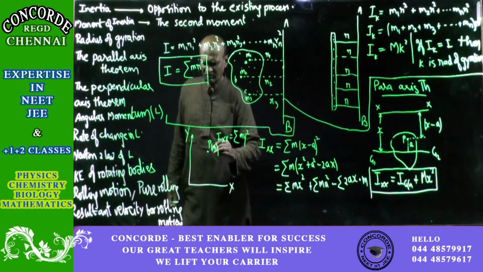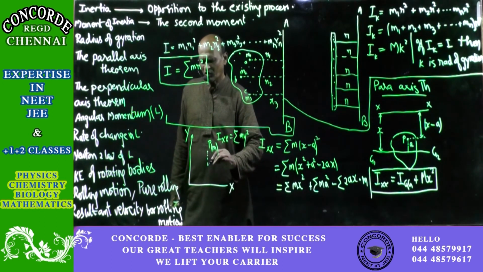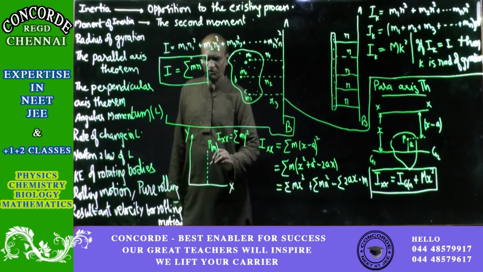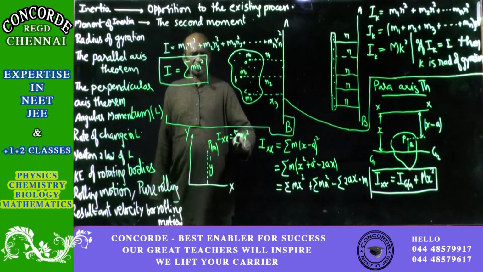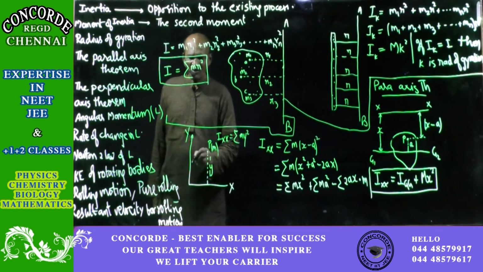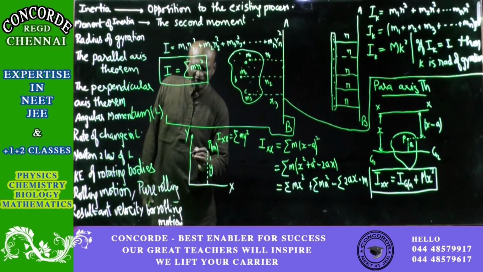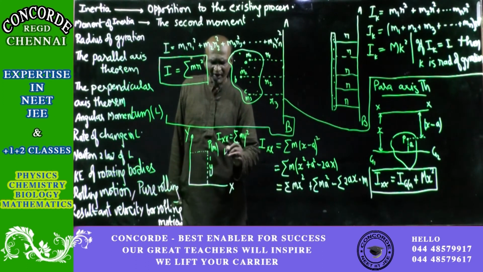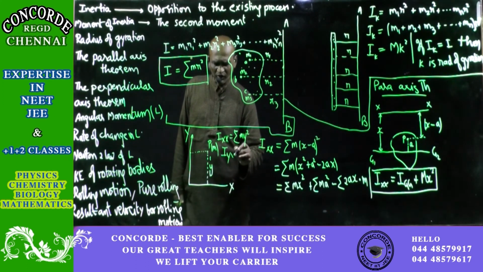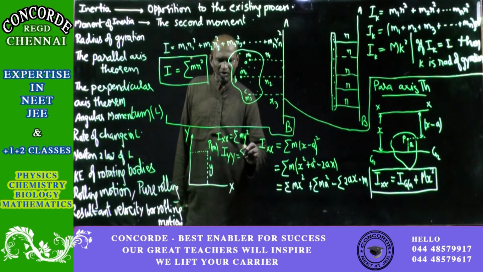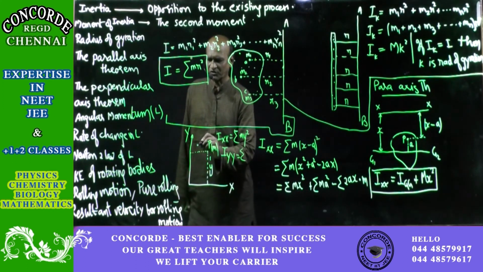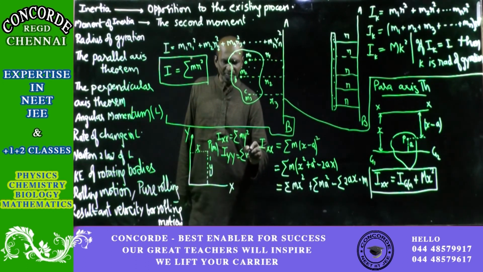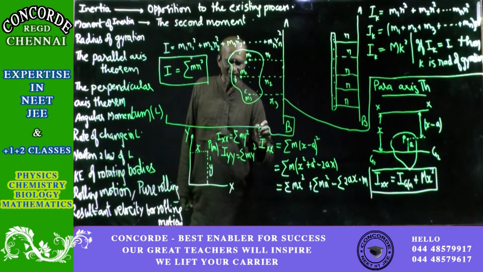So that is why we take, for Ixx, the distance in the y direction. So let us say that this is y. Then Ixx will be sigma of m y square. So like that, from the y axis you have to take the measurement in the x direction. From the y axis. That is why Iyy will be equal to sigma of measurement in the x direction. So you will get sigma of m into x square.